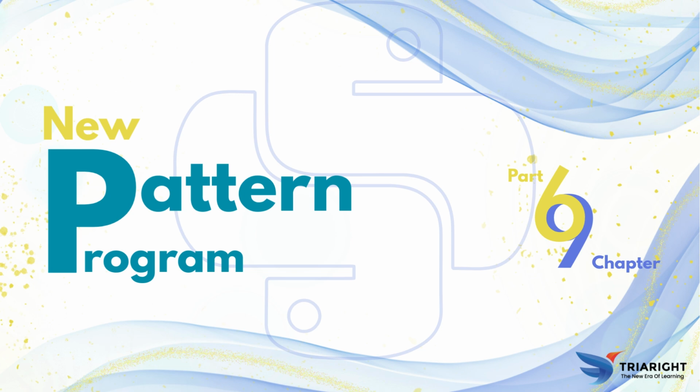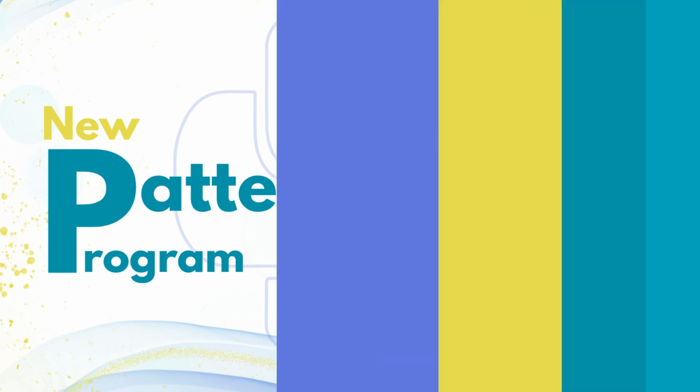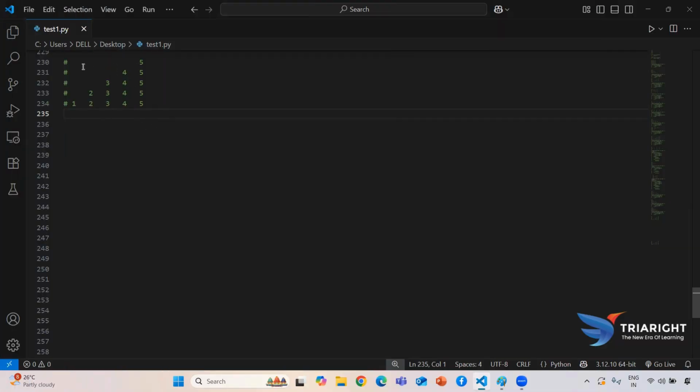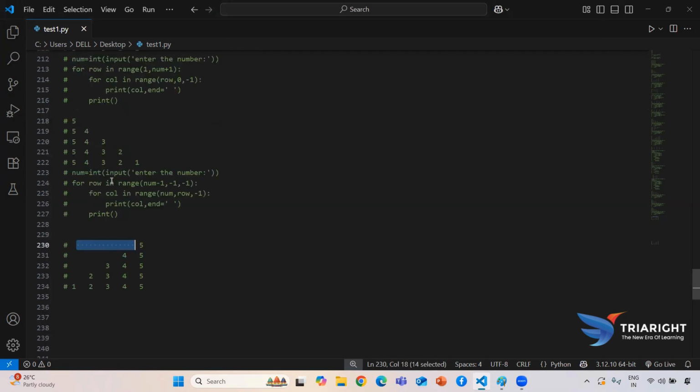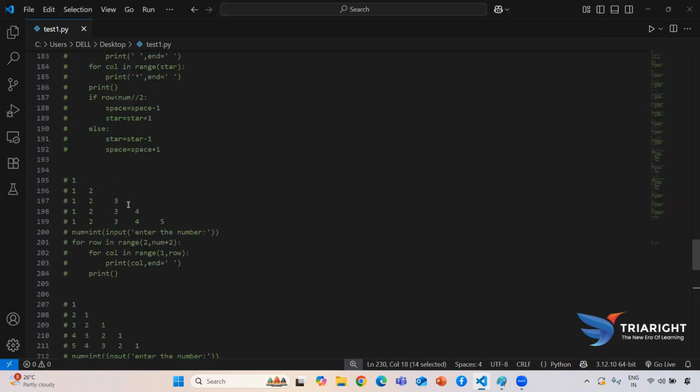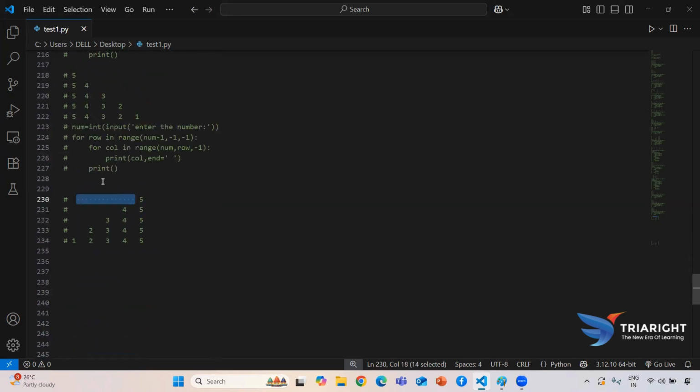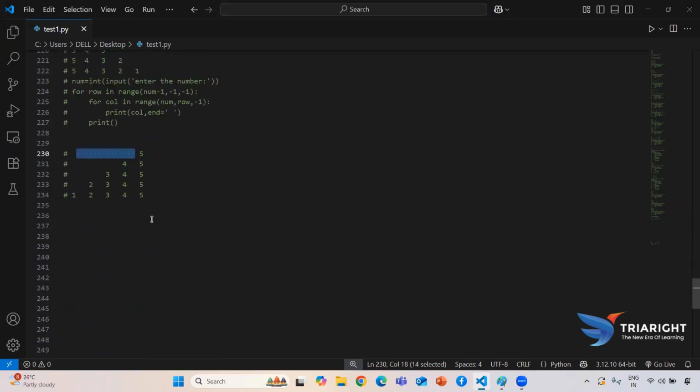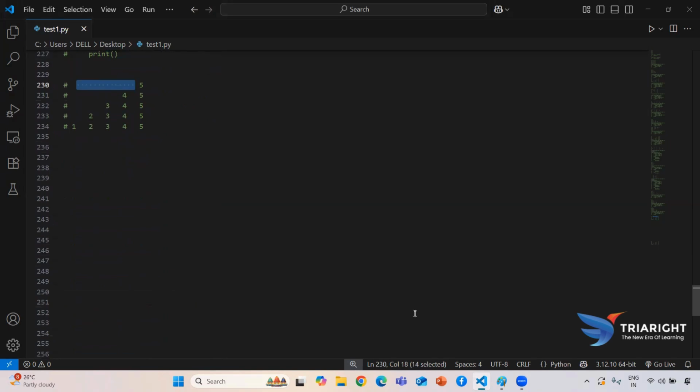So, in this session, we are going to learn the new pattern program. As of now, I need to print the space as well as this pattern also. Before here, there will be no space I need to print. Now I need to print space as well as this pattern. So how to print, we are going to see now.